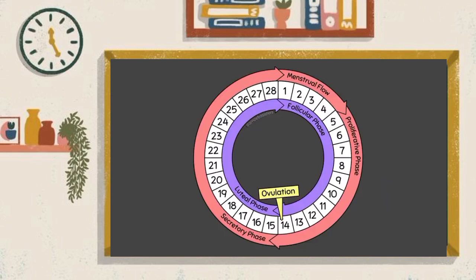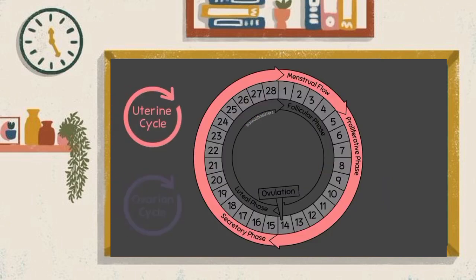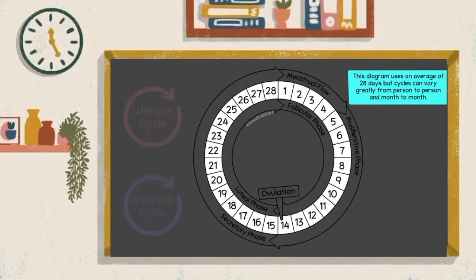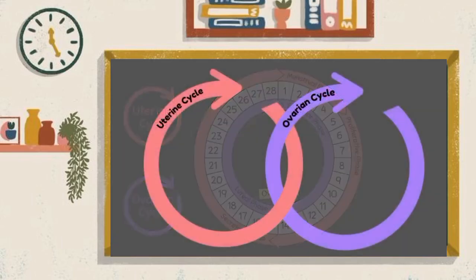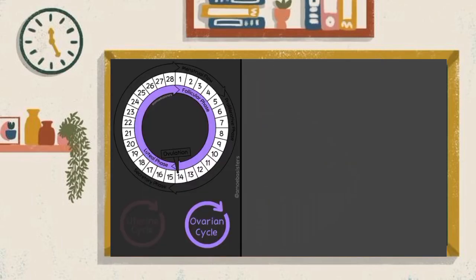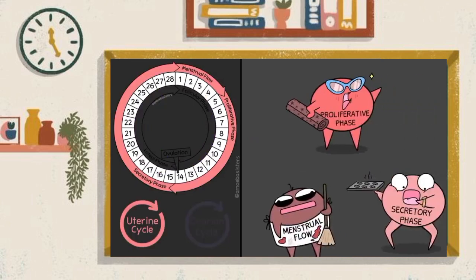Let's now circle through this diagram of the ovarian cycle and the uterine cycle phases. You'll see the uterine cycle is the outer ring, and then the ovarian cycle is the inner ring. All of this is using an average 28-day cycle. This diagram emphasizes that both cycles are happening concurrently. We're going to refer to this circle diagram when explaining events happening in both the uterine cycle and ovarian cycle. The ovarian cycle includes 2 main phases: follicular phase and luteal phase. The uterine cycle includes 3 main phases: menstrual flow, proliferative phase, and secretory phase. So let's walk through each of these phases now.